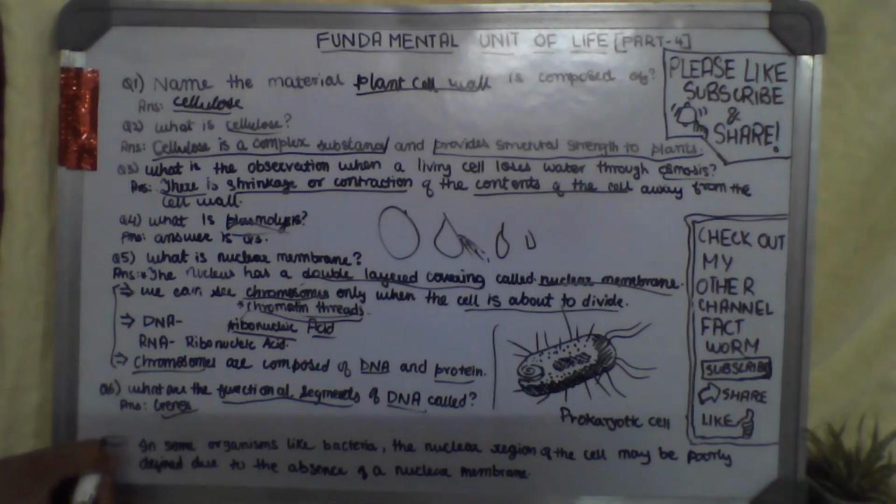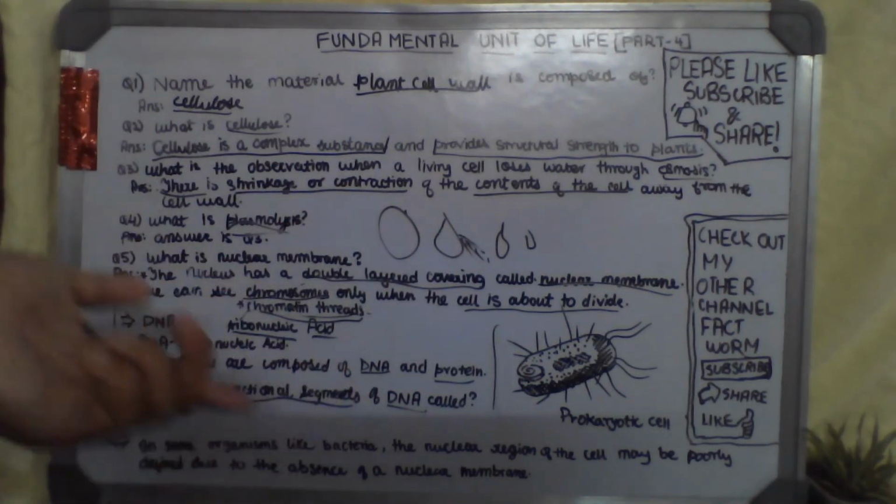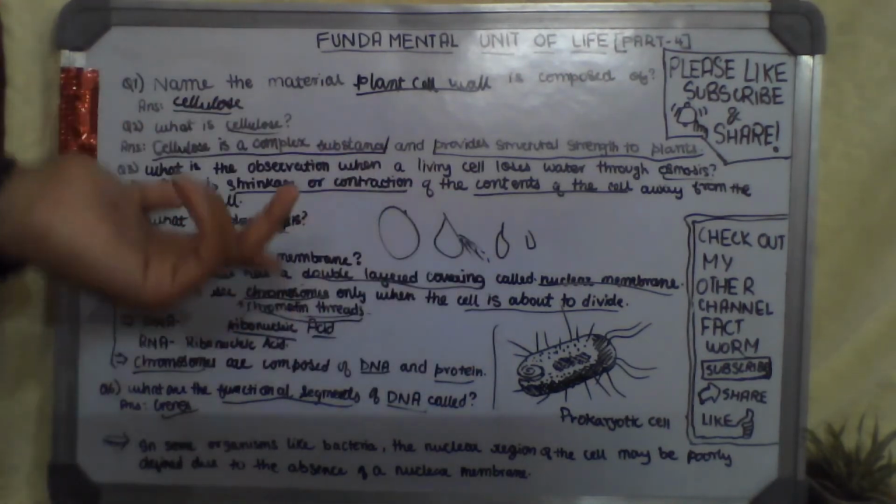So this is an important point. And this is a diagram of a prokaryotic cell. You can see that in the NCERT book also.